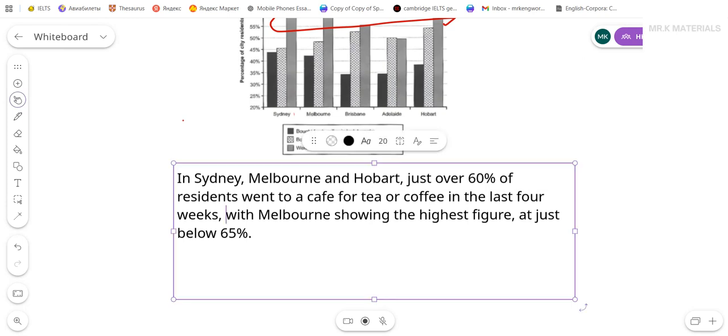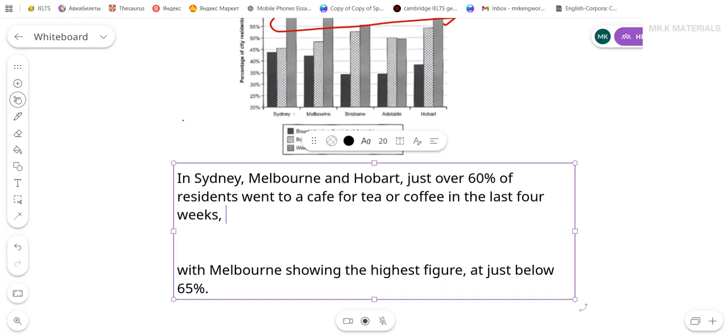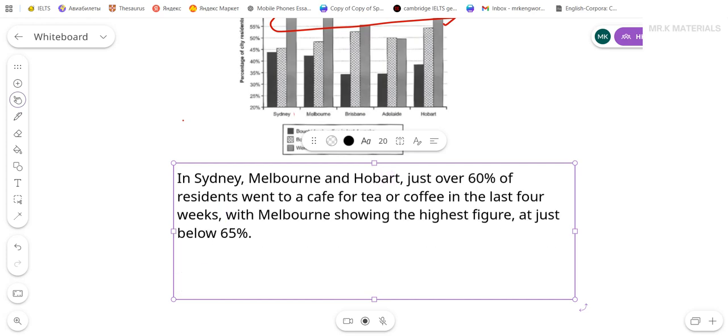Now the explanation here, again, if you notice in previous structures, with the exception of simple sentence structures, I was always putting just verbs, which did something, doing something, and there if I put verbs, you cannot really know which subject does the verb belong to. Am I talking about Sydney, Melbourne, Hobart? You cannot know. And this is why we couldn't use those structures. Here, however, if I use with, now I have power to have my own subject and show that Melbourne is showing this, with Melbourne showing the highest figure at just below 65%.